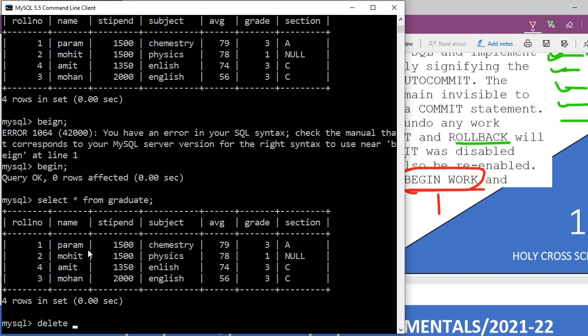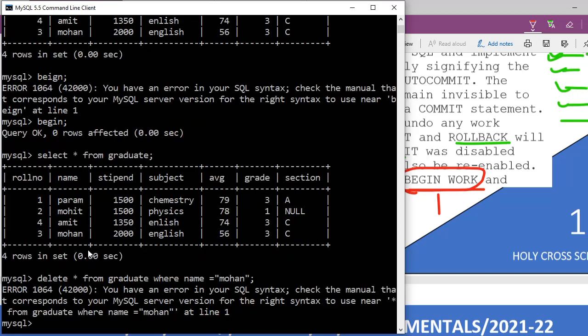Okay, then what am I going to write? I have to delete Mohan. Delete asterisk from graduate where name equal to, what is the name there? Mohan. See, try to learn to make all these commands. So there will be no asterisk.